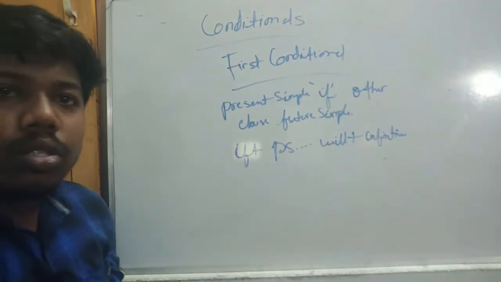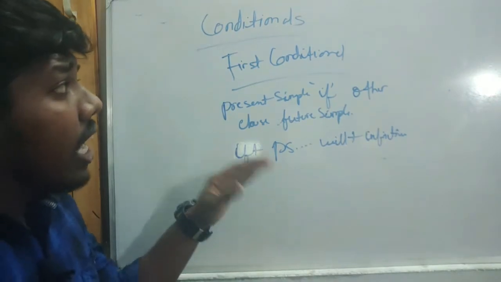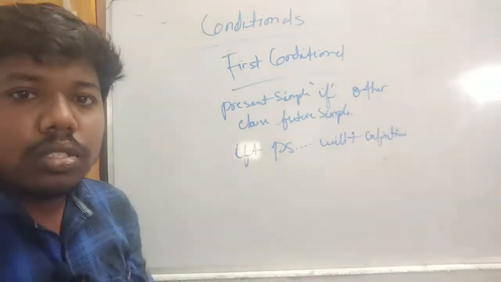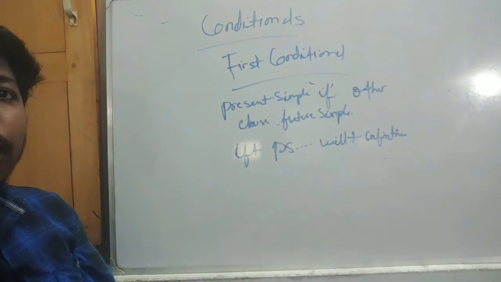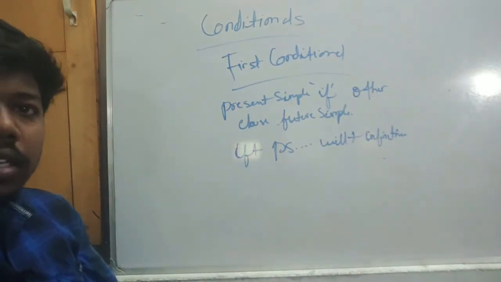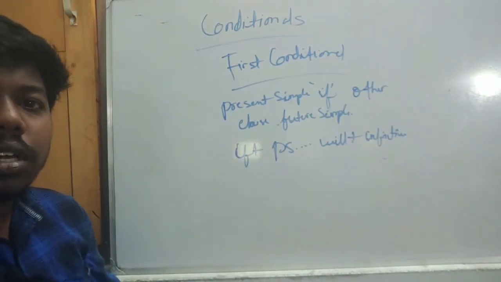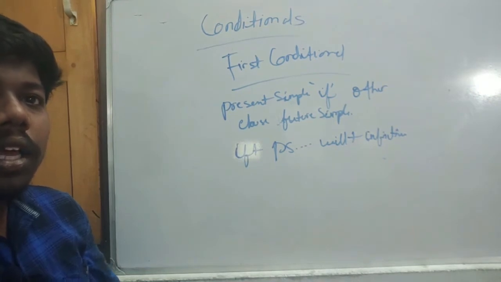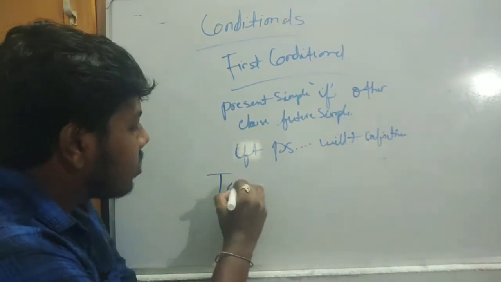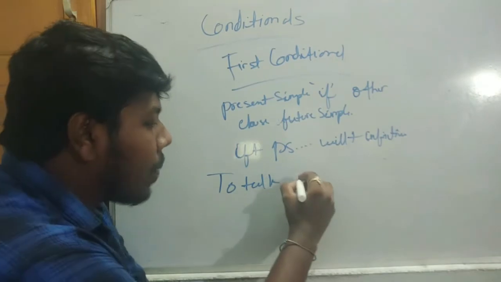Okay. So we will know where the first conditional is used. It is used to talk about things which might happen in the future.